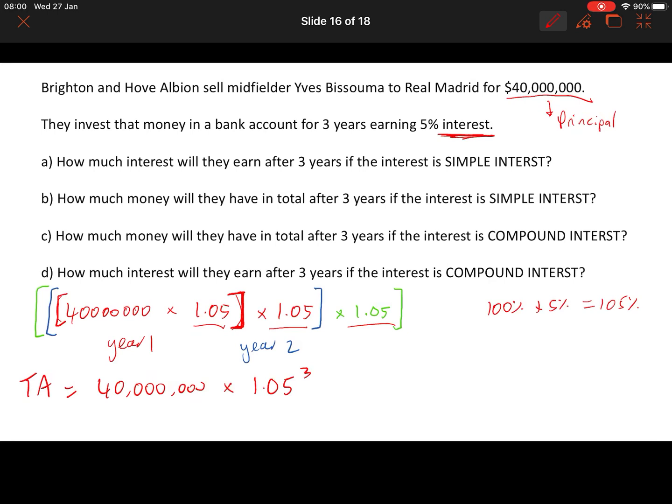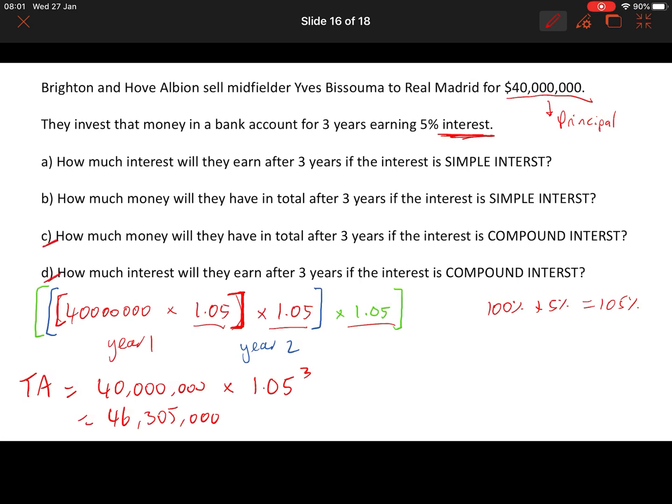So we're going to put that in a calculator. Just do that, 1.05 to the power of 3. So we're going to end up with 46,305,000. Okay, that's presumably rounded a little bit, but that's the amount of money that we'd be expected to have.